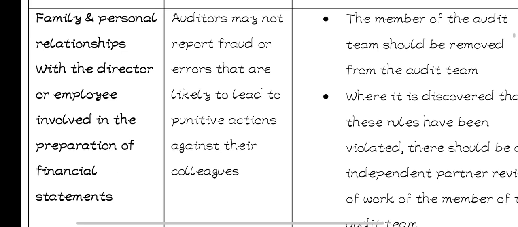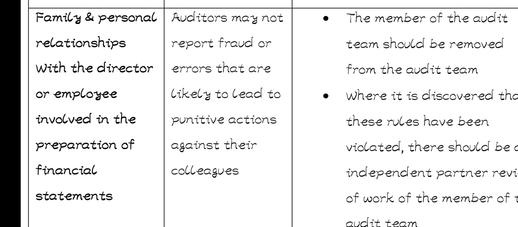So in case you have a personal or family relationship with the director of that company or the person that was involved in the preparation of the financial statements, you may not report fraud or errors in case you find them, because you know the person, you do not want them to get into trouble.